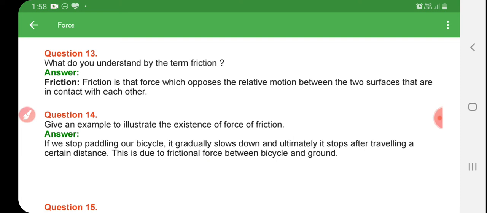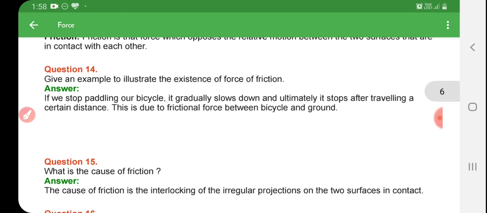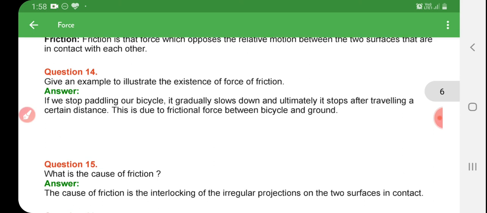Now question number 14. Give an example to illustrate the effects of the force of friction. If we stop pedaling our bicycle, it gradually slows down and ultimately stops after traveling a certain distance.